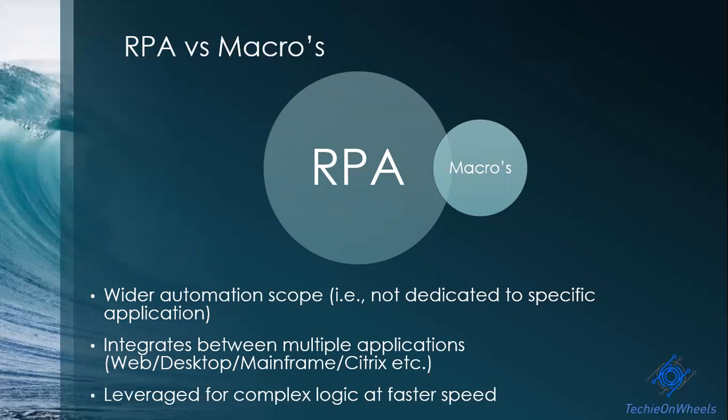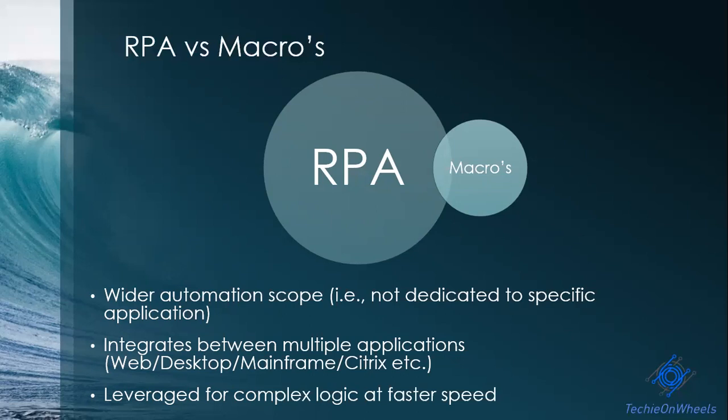And of course, RPA can be leveraged for much more complex logic. So if you have to automate a process which involves several applications like Excel and then some website and other applications, you can use any of the RPA tools, combine all these activities together and form one bot. And macro is just a subpart within the RPA umbrella.